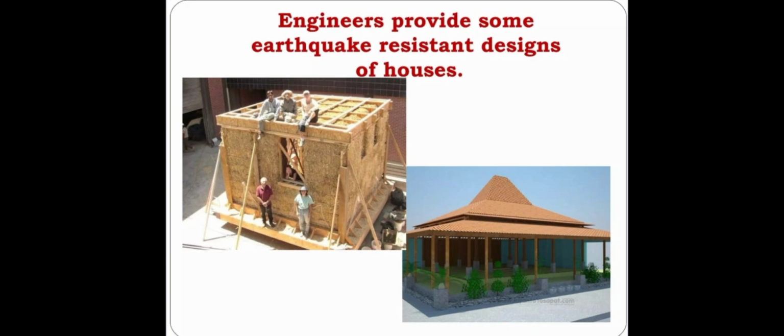Our scientists are continuously finding alternatives, methods, and technologies to predict the places that are more prone to earthquakes, or where an earthquake may occur in future.